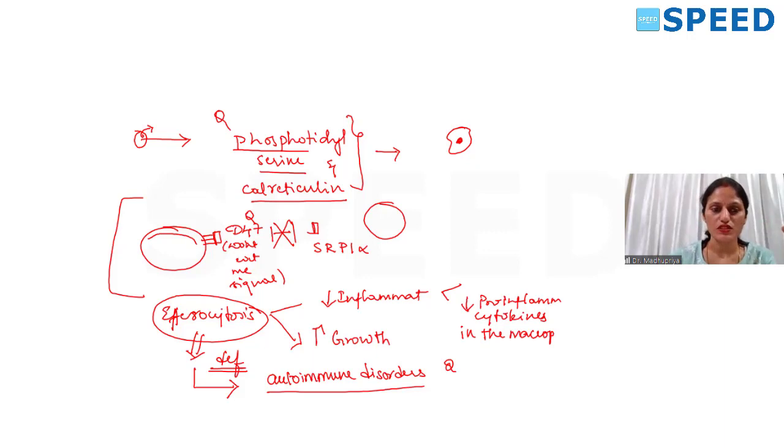I mean, these are all potential questions. So what is efferocytosis? You have to know. Potential question. Don't eat me signal, potential question. And then why there is no inflammation? You have to know. And then when it is defective, it can lead to autoimmune disorders.